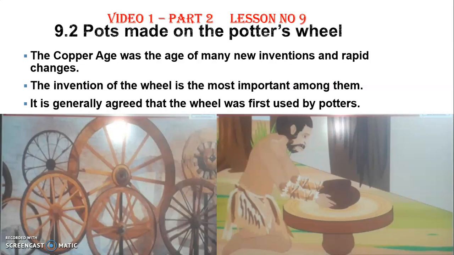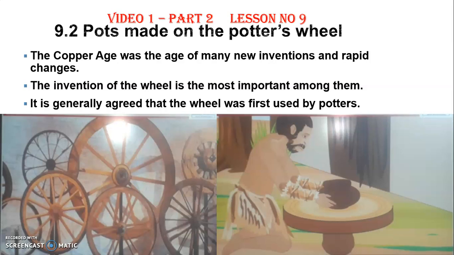If you remember, during the Old Stone Age, when man used to hunt or move from one place to another, or carry a load, he used to carry it on his back. But then he learned from his daily experience that when a huge log of wood came rolling down, he understood that if it can roll, he could keep a wooden plank on the log, put the heavy load on it, and it kept on rolling.